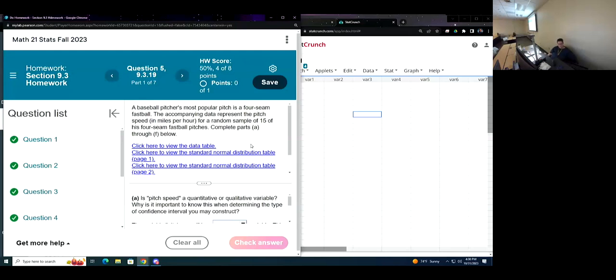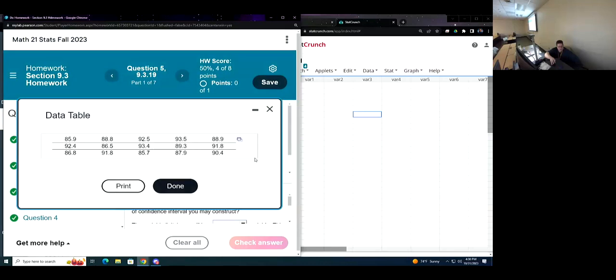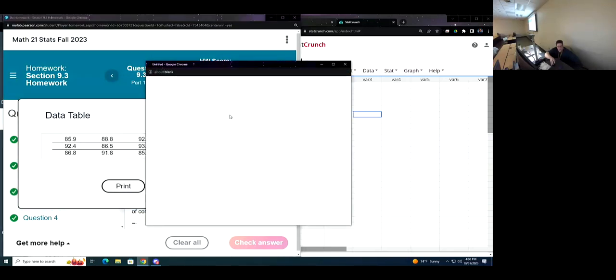Question number 5, a baseball pitcher's most popular pitch is a four-seam fastball. The accompanying data represents the pitch speed in miles per hour for a random sample of 15 of his four-seam fastball pitches. So we got this data table. I will open it in StatCrunch.